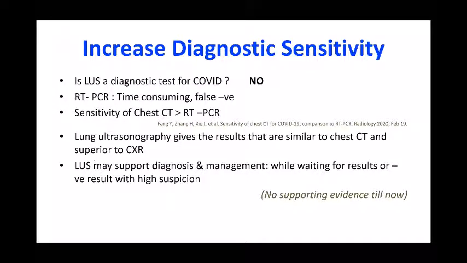If you talk about the diagnostic capabilities, it's very clear that lung ultrasound is not a diagnostic tool for COVID-19. It cannot be used for that purpose. But yes, there are certain problems with CT scan, and certain problems with the PCR. Like with PCR, the time taken to get the result, whether it is negative or positive, may vary from 6 hours to 24, maybe 48 hours, depending upon your facilities. The sensitivity of CT scan, as per literature, is better than RT-PCR. So it's an indirect derivation that lung sonography is more or less equal to CT, and CT is better than RT-PCR.